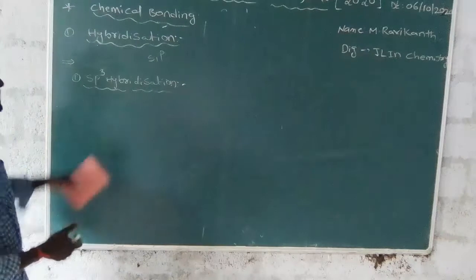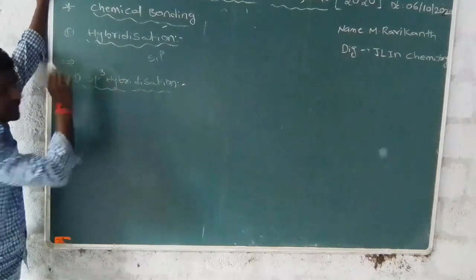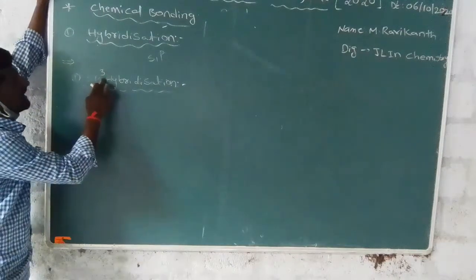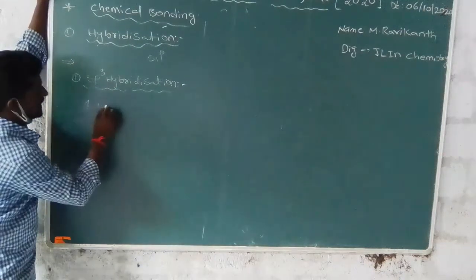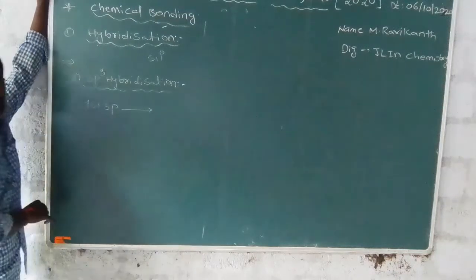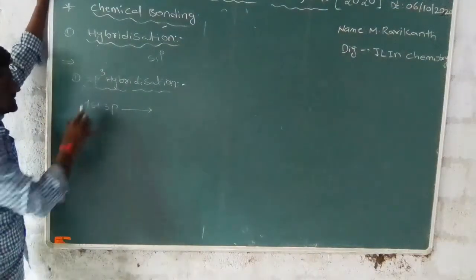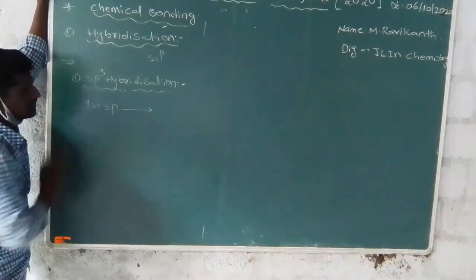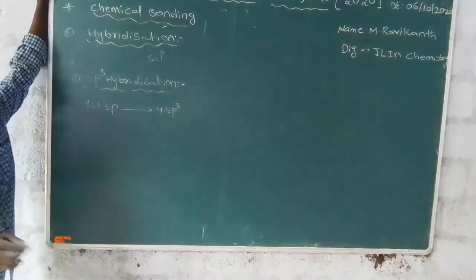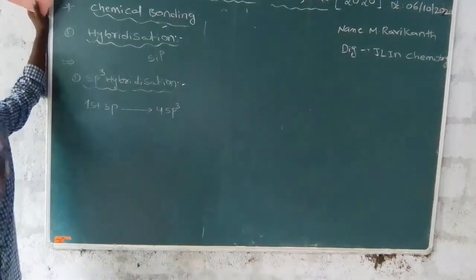Third one, sp3 hybridization. This is the simple definition. How many s orbitals? One s orbital. How many p orbitals? Three p orbitals. The overlapping or intermixing and redistribution of these gives a number of equivalent hybridized orbitals. This is a 1s orbital and these are 3p orbitals. The formation of 4 sp3 hybridized orbitals is called sp3 hybridization.